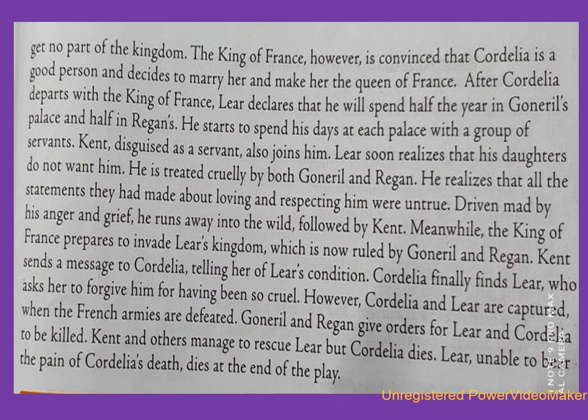Children, now we will see what happens towards the end of the play, King Lear. This explanation starts from page 176 and continues till page 177.